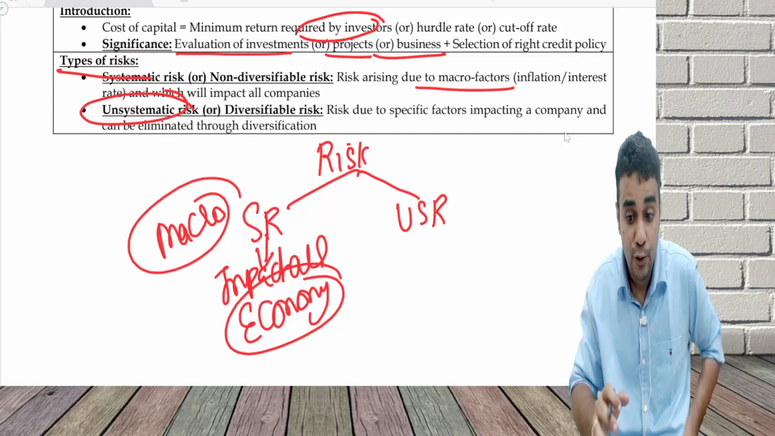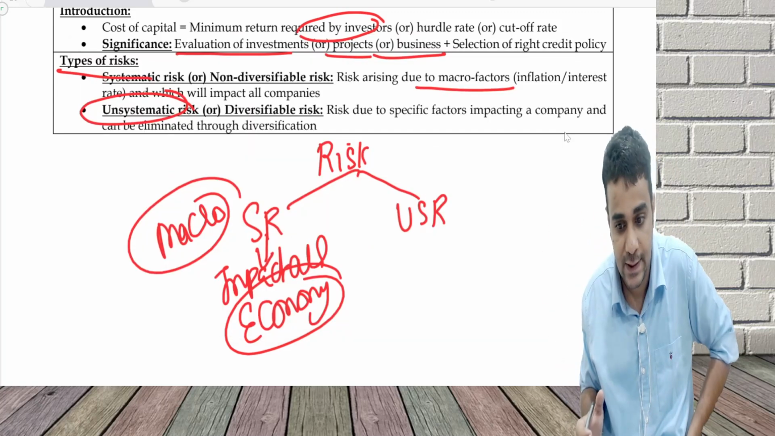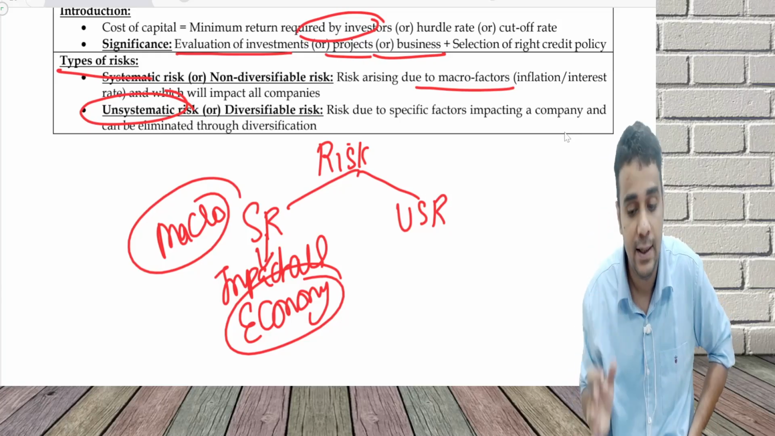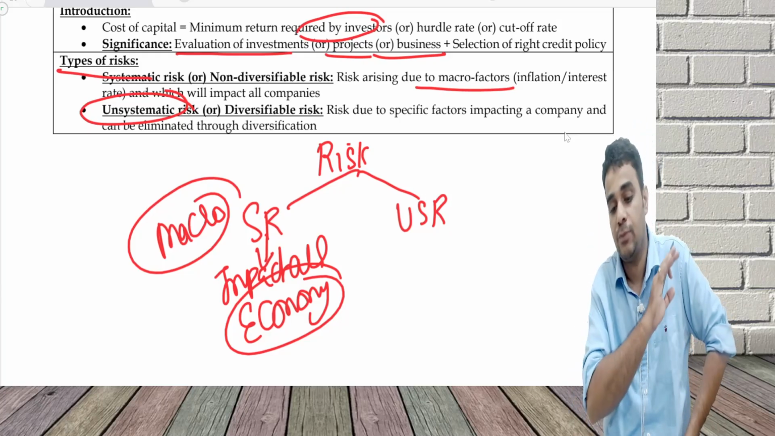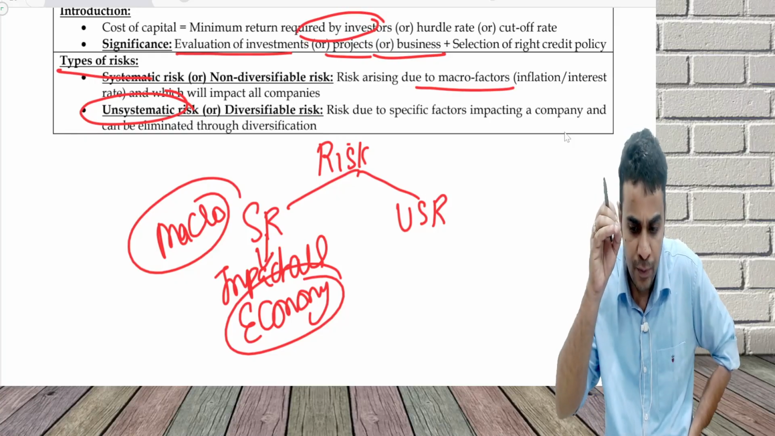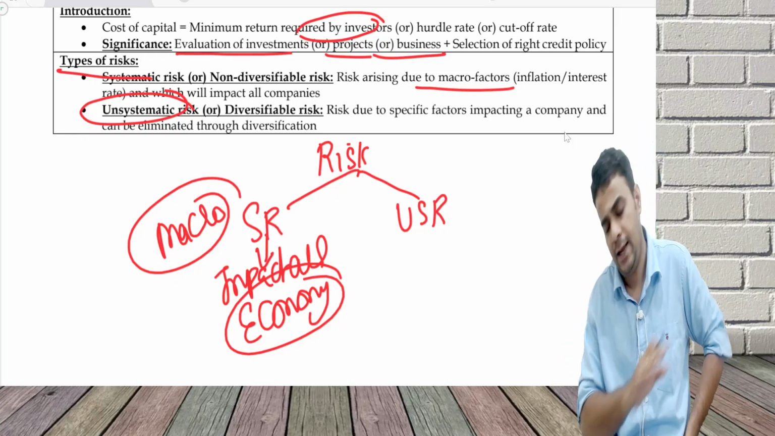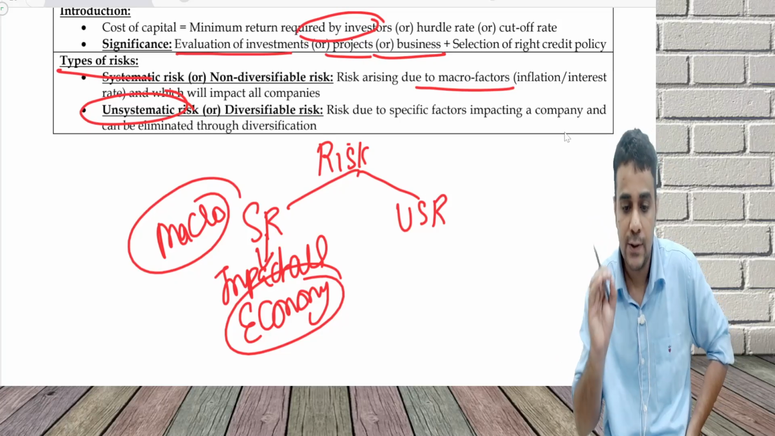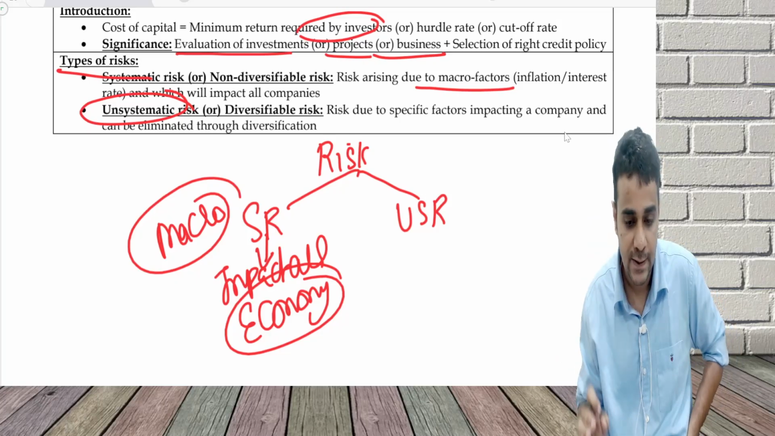Because even if you diversify into multiple businesses, you cannot eliminate the risk. Systematic risk is something which is going to affect everyone. If Indian economy inflation goes up significantly, every company will get impacted. So systematic risk will impact all the companies.